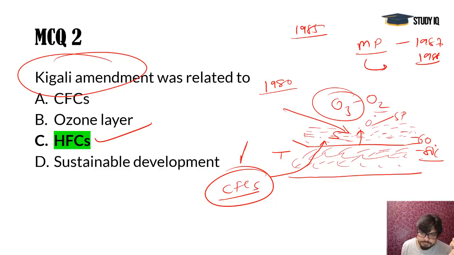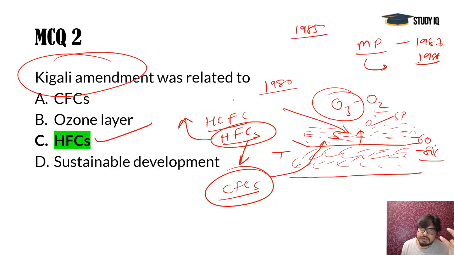So CFCs were to be removed, and that was decided. In the place of CFCs, we brought HCFCs, hydrochlorofluorocarbons, and HFCs later, hydrofluorocarbons. Now you see, it was found that HFCs and all these gases are efficient in maintaining the ozone layer, and they are not harming the ozone gas.